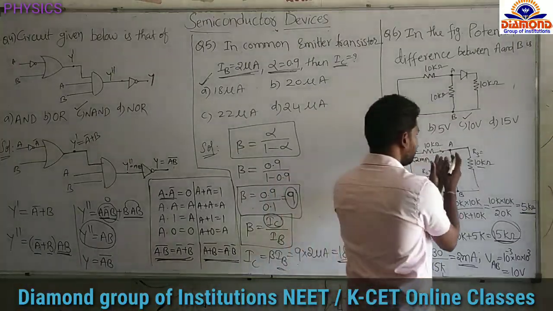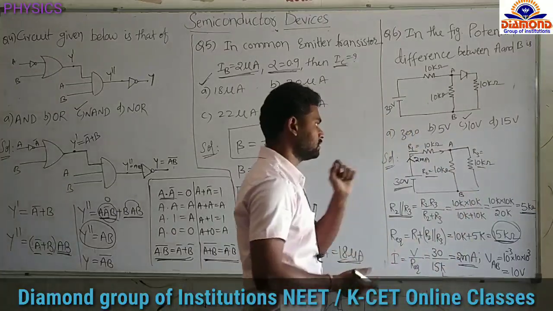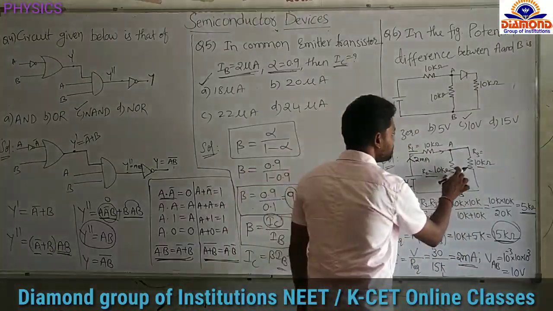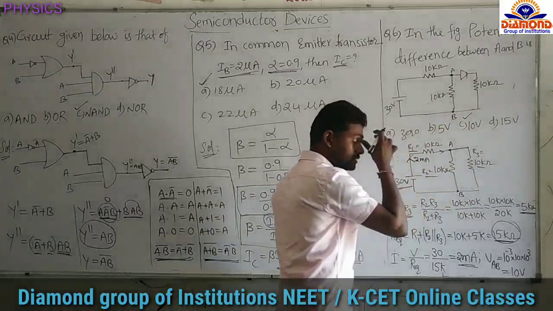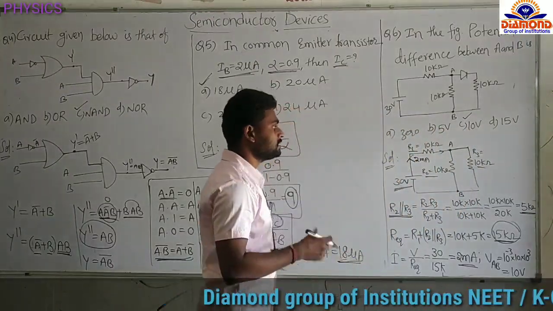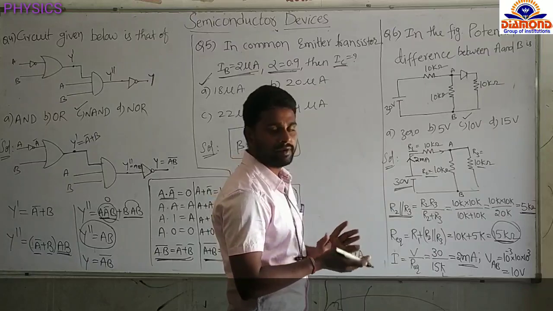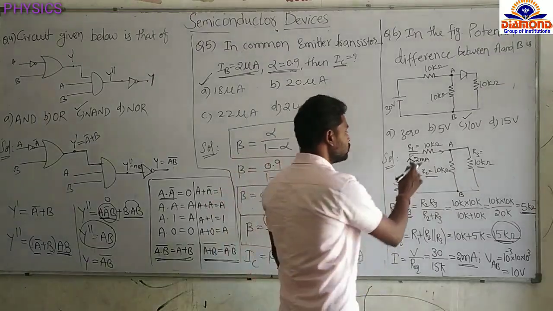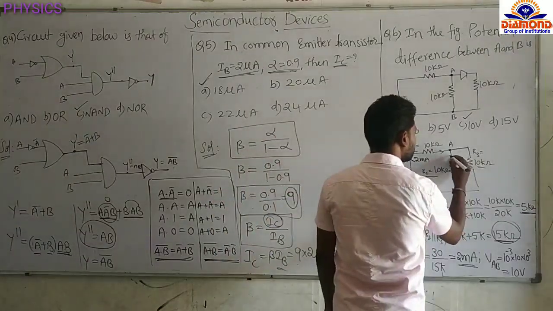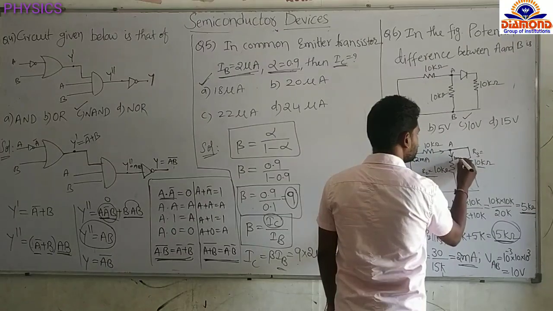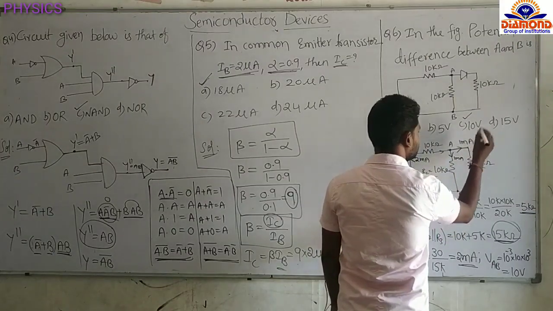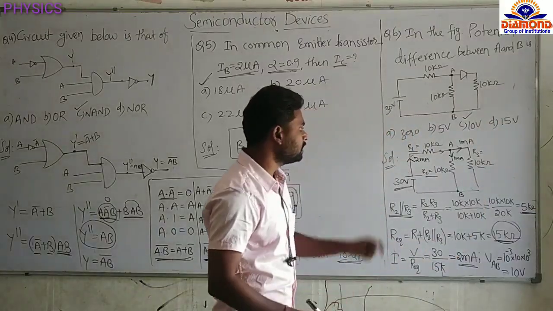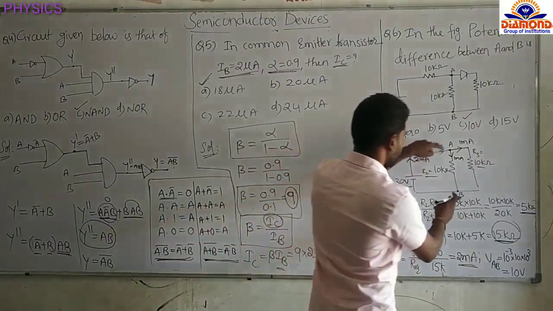Now this current will be divided into two parts. Here is a resistance, and here is a resistance. In this case, the resistances in these branches are equal. If the resistances are equal, the current will be divided into two equal parts. So 2 milliampere will divide into two equal parts, which means 1 milliampere is passing through this resistance and 1 more milliampere is passing through this resistance.